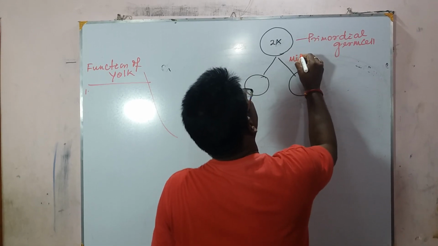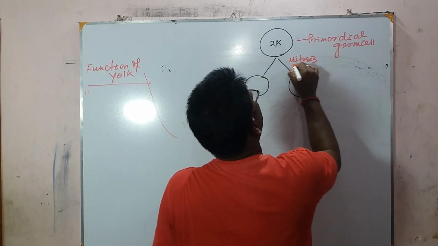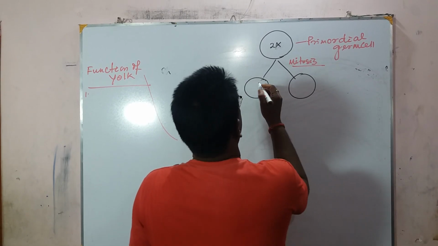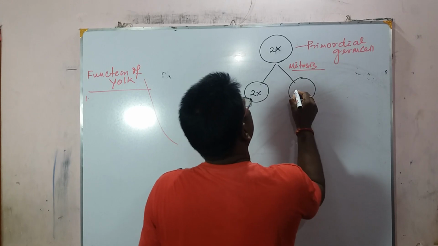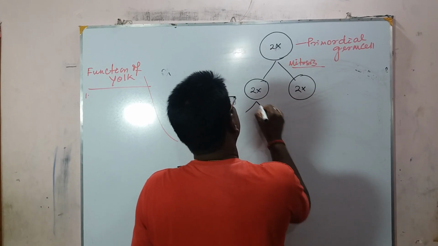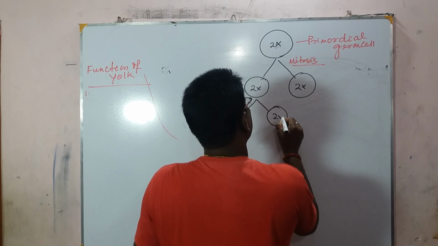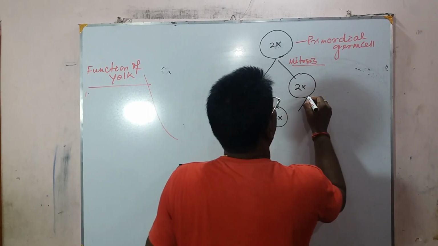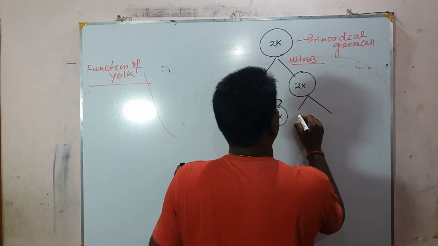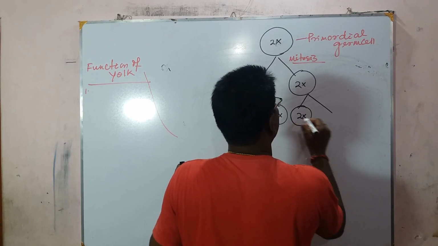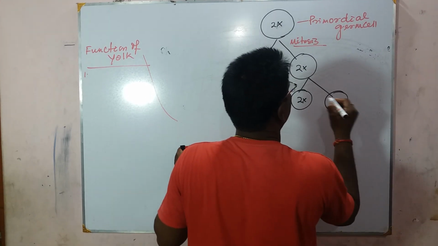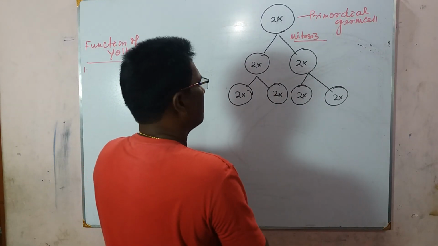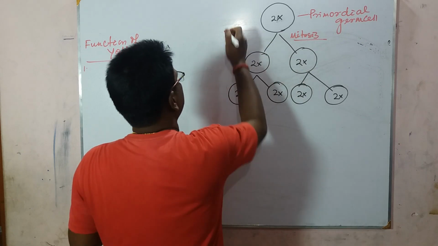It undergoes mitosis, repeated mitosis, then it produces a huge number of daughter cells, that are also diploid. Daughter cells are also diploid. It contains an equal number of chromosomes within it, and produces a huge number of cells, and this phase is termed as multiplication phase.